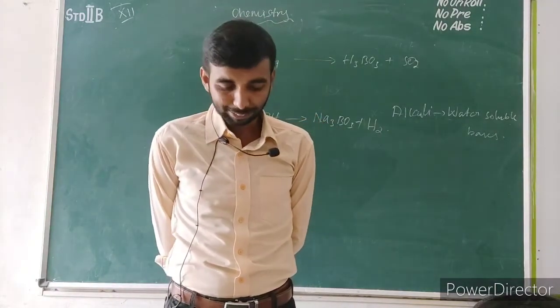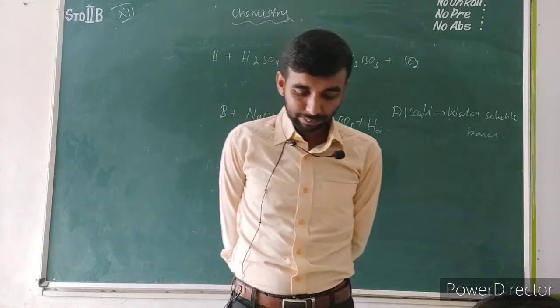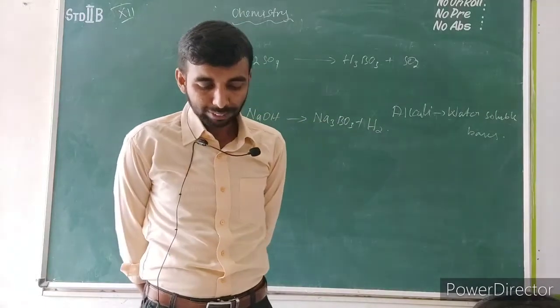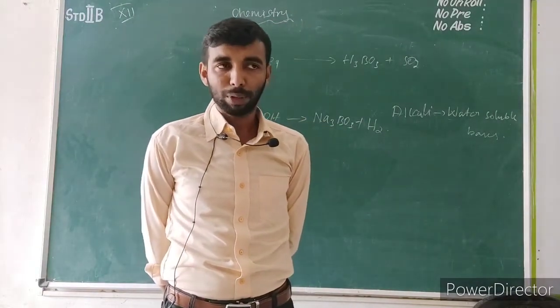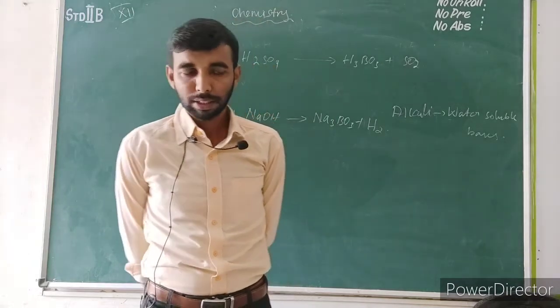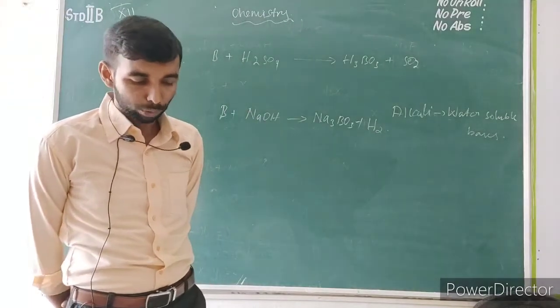Like this, it will be asked. Okay. Let's see the borax. The formula of borax is Na2B4O7.10H2O. This is called borax. It will be asked in a 3 mark question. The question will be like, how will you prepare the borax?